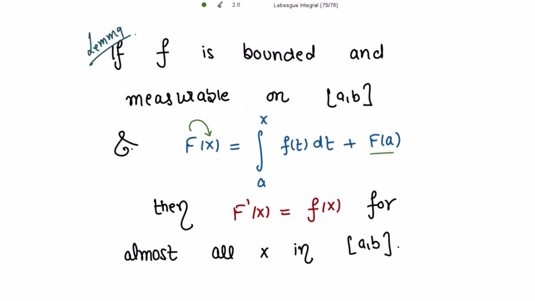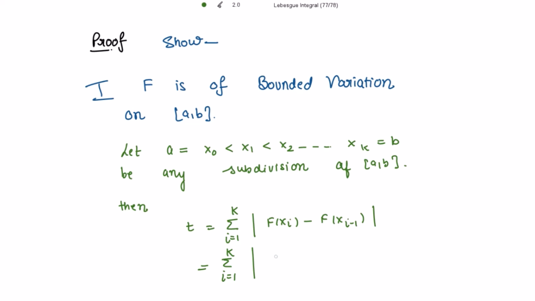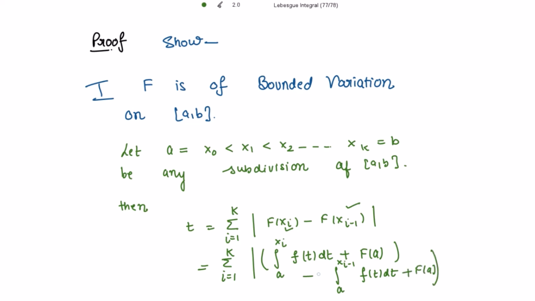So let's apply this. The integral from a to xi of f(t) dt plus F(a), minus the integral from a to xi minus 1 of f(t) dt plus F(a), all in modulus.